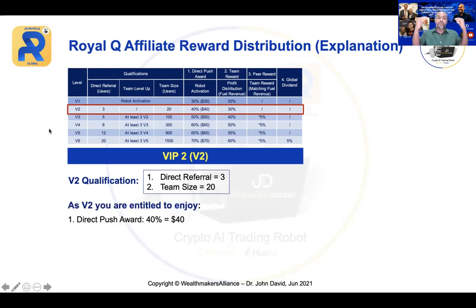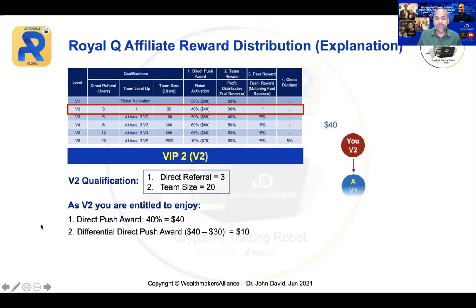Now, if you are V2, you're going to enjoy a direct push of 40%, not 30%, 40%, which is $40. And not only that, you're also going to enjoy the differential push reward. Now, this is big. What do I mean by this? Let me explain to you.